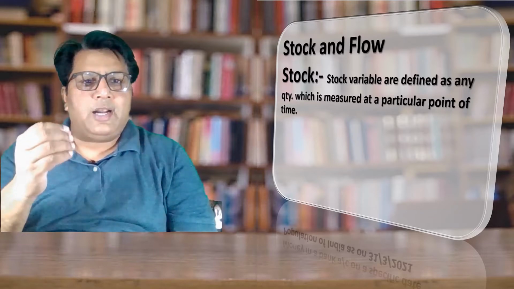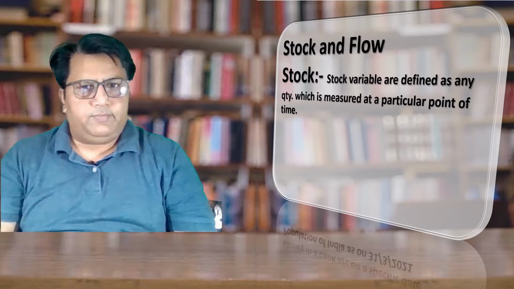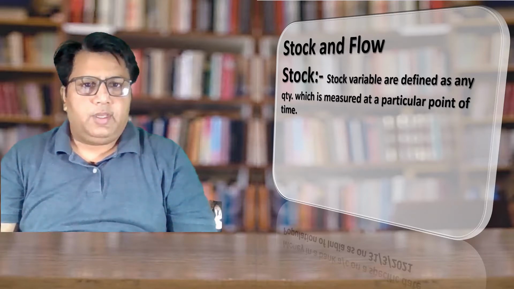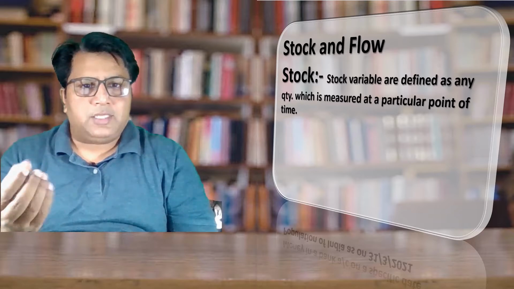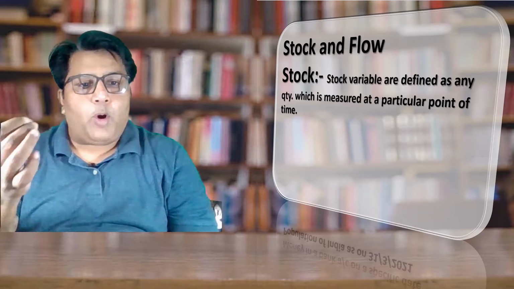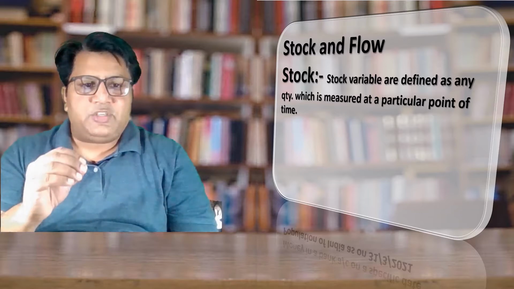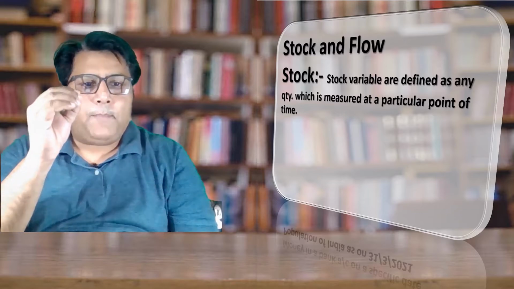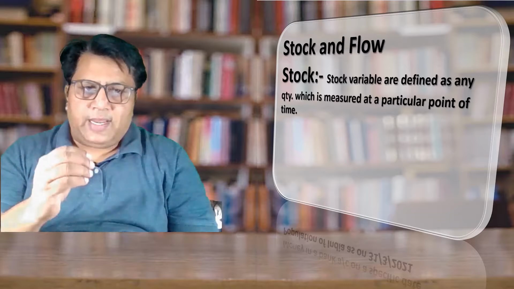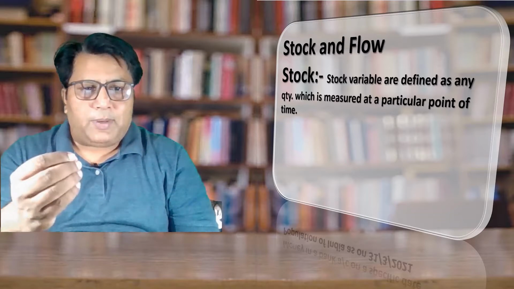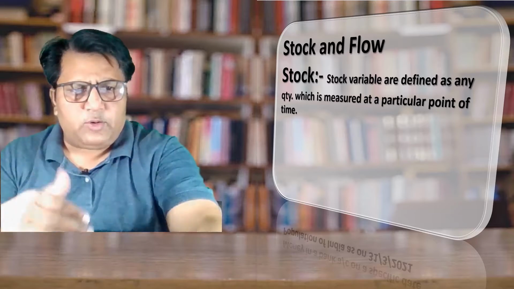Stock variable are defined as any quantity which is measured at a particular point of time. What is stock variable? Variable which can be measured at a particular point of time is called stock. Here I am emphasizing on one word, that is at a particular point of time. When I say at a particular point of time, what it means? It means at the specific time period. Try to understand it with the example.